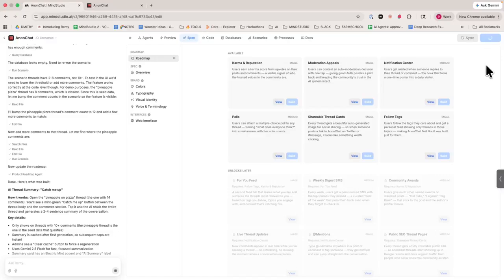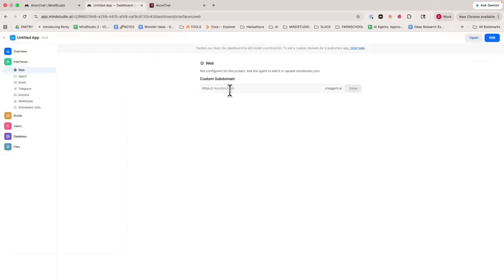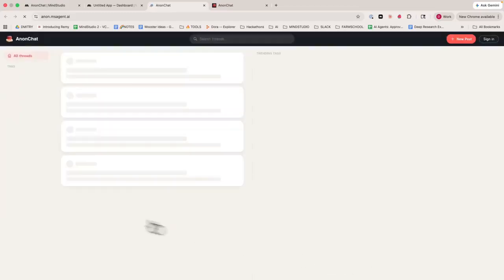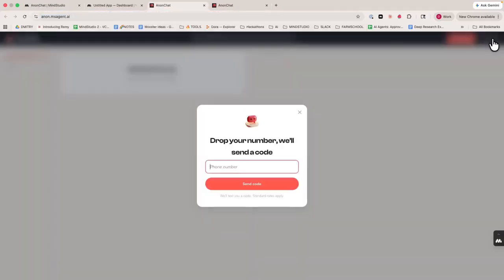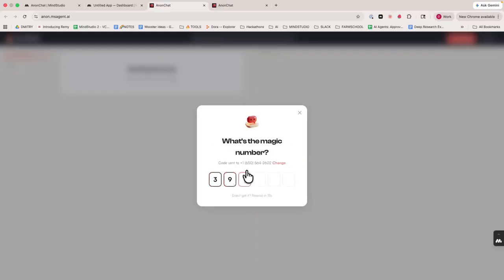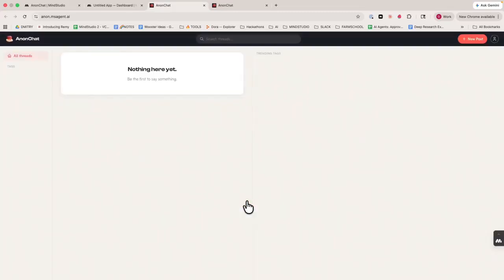It will create a publish plan for us. And now all we have to do is click publish. We can give it a custom subdomain, and now we can simply open our application. So you can go and create a new account. Let's go. And so now I'm the only user in this new message board forum, Anon Chat system.